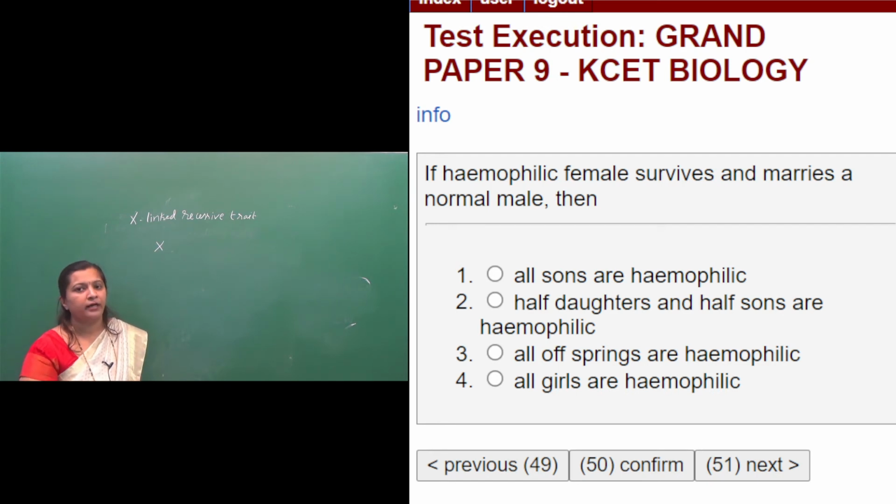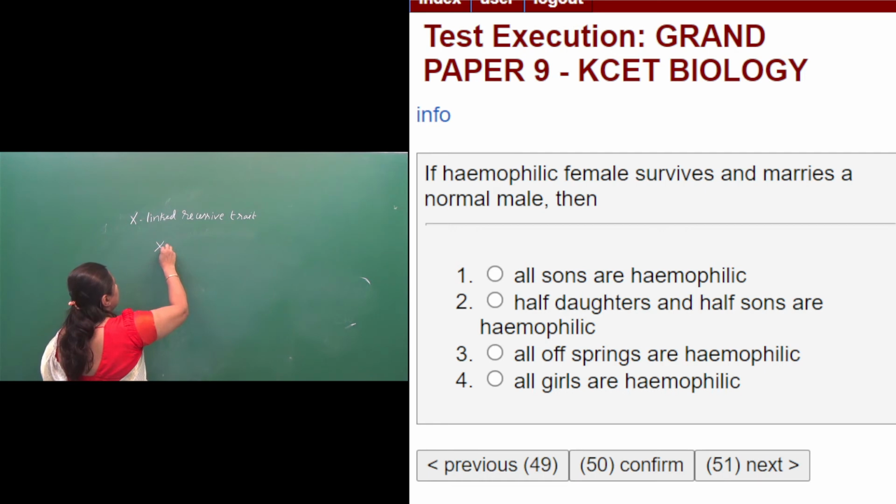So just to know the pattern of inheritance here. If both of her X chromosomes have the gene for hemophilia, then she will be hemophilic. Or else if only one X chromosome has the gene for hemophilia and the other does not, then she will be only the carrier. So here the hemophilic female, I'll take both X chromosomes having the gene for hemophilia.